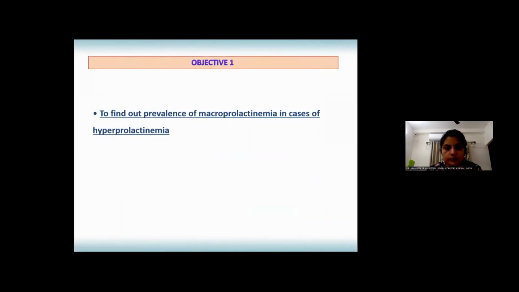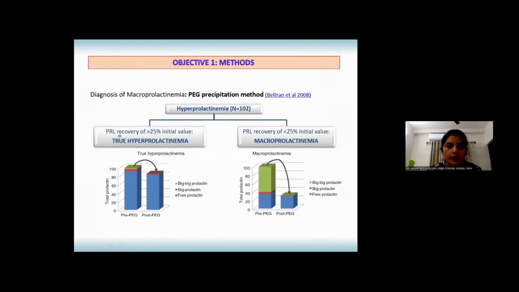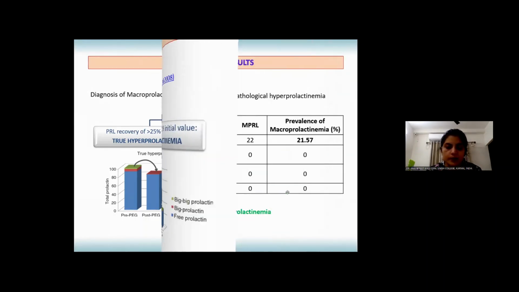First objective was to find out prevalence of macroprolactinemia in hyperprolactinemia cases. For that, initial prolactin assay followed by incubation for 10 minutes with polyethylene glycol, followed by repeat prolactin assay. With more than 25% recovery of prolactin, the cases were considered to be true hyperprolactinemia, and less than 25%, it was considered to be macroprolactinemia.